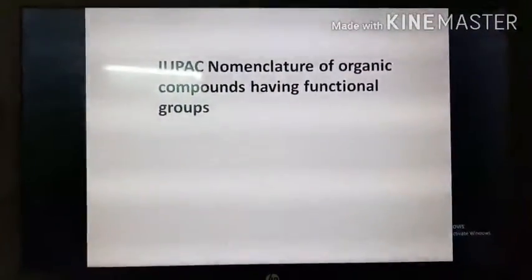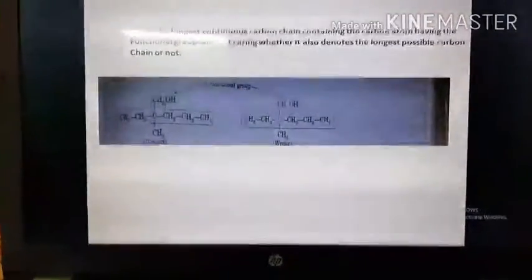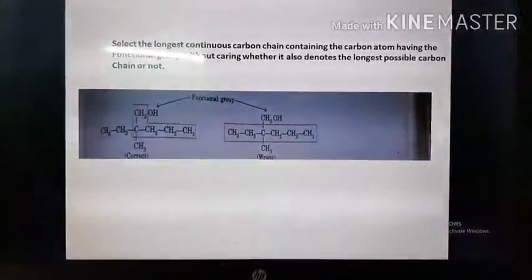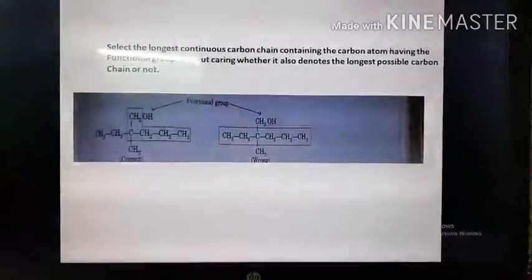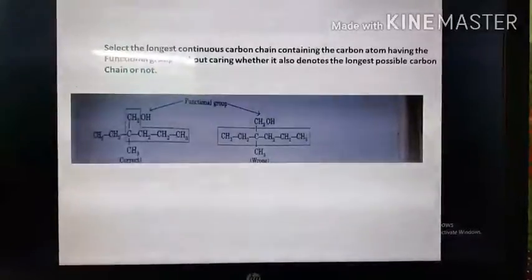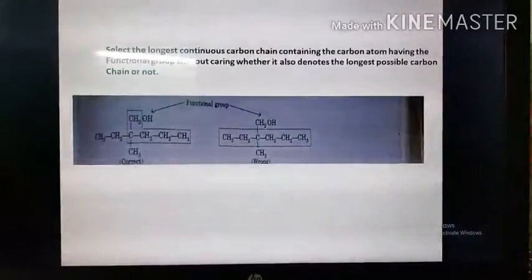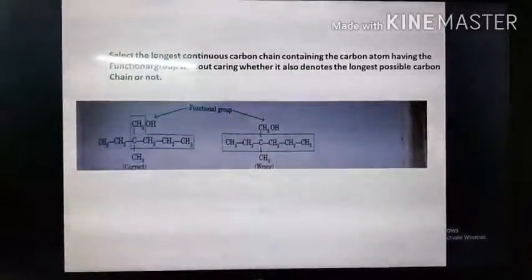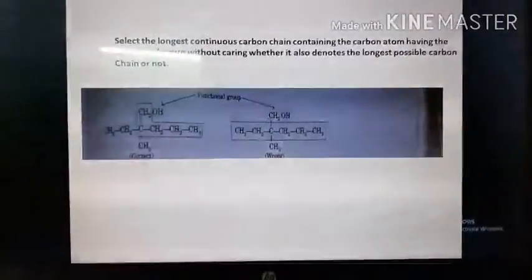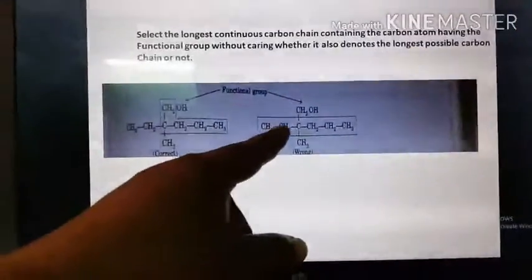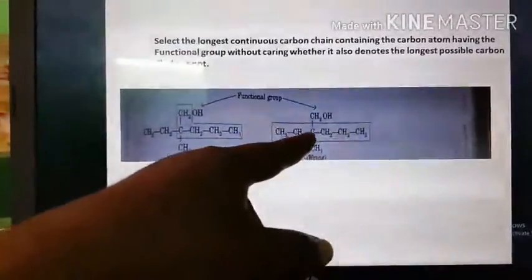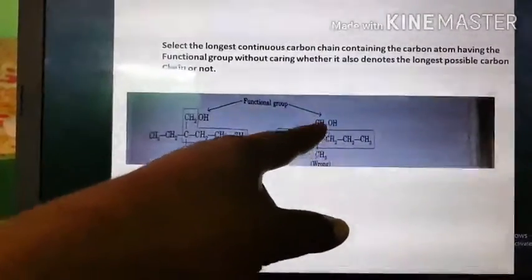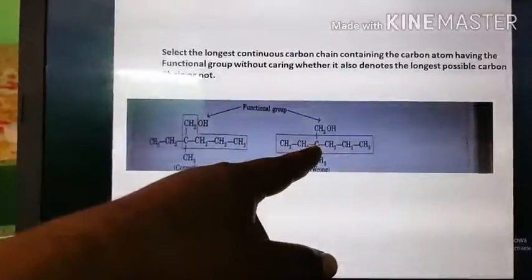Here is the first rule. Rule 1 says to select the longest continuous carbon chain containing the carbon atom having the functional group, without caring whether it also denotes the longest possible carbon chain or not. Look at the picture here: this chain actually contains a large number of carbon atoms, but as it does not contain the functional group, this is the wrong selection of the parent chain.